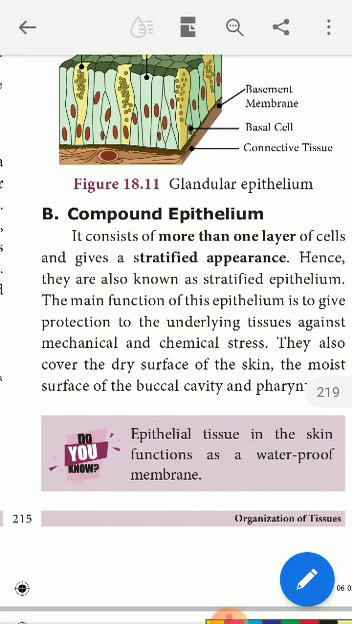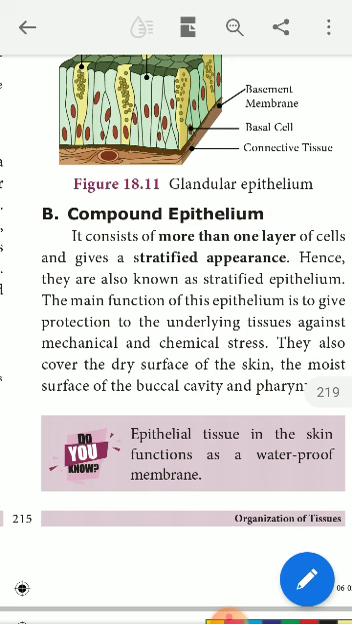Next, they also cover the dry surface of the skin and the moist surface of the buccal cavity and pharynx, right? The dry surface of the skin is covered by the compound epithelium. Then the moist surface of the buccal cavity is also protected by this compound epithelium. They are also found in the pharynx, the throat region. So this is the information about the compound epithelium.